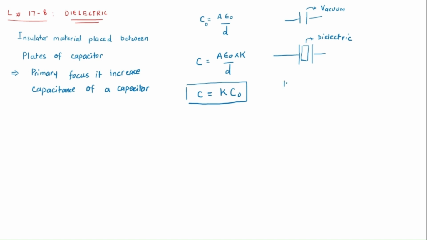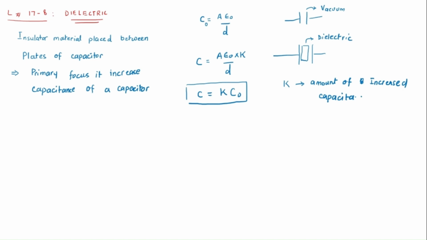Now, K in this case has a specific value. K is the amount of increased capacitance. So K is the amount that capacitance is being increased.